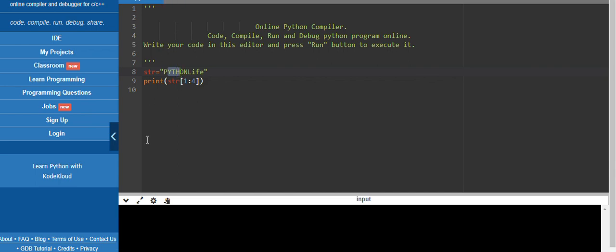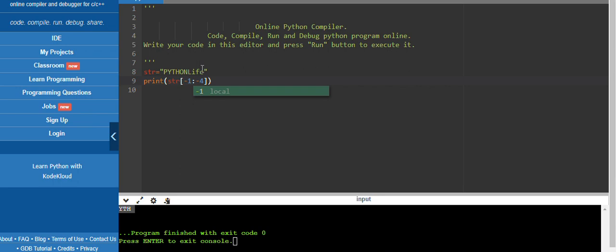Let's see. Look at here. Because the fourth index is not included, like in the range also, the same concept. When we write from 1 to 4, the fourth value will not be included, it is 4 minus 1. So the same logic here also. In slicing, when we start with 1 to 4, 4 will not be included, only till 3. Okay. Similarly we can try with the negative also.